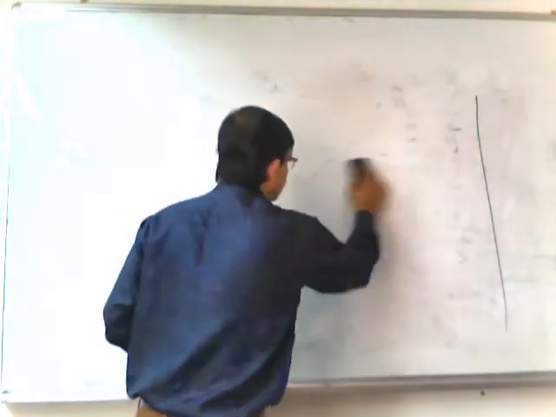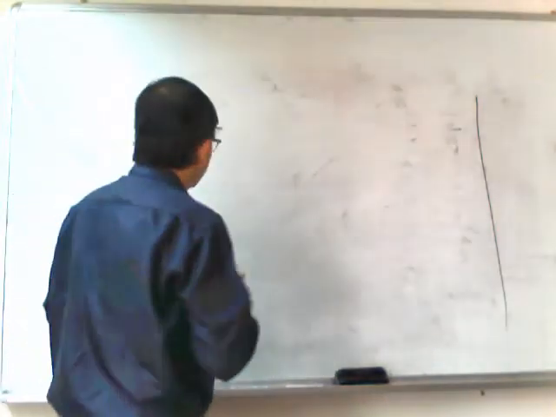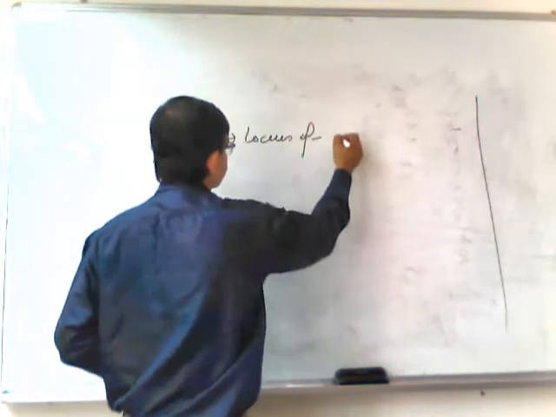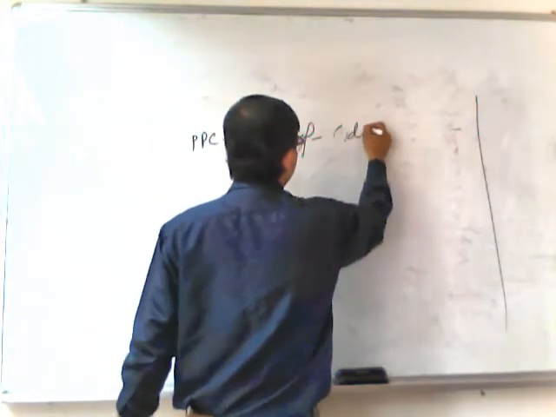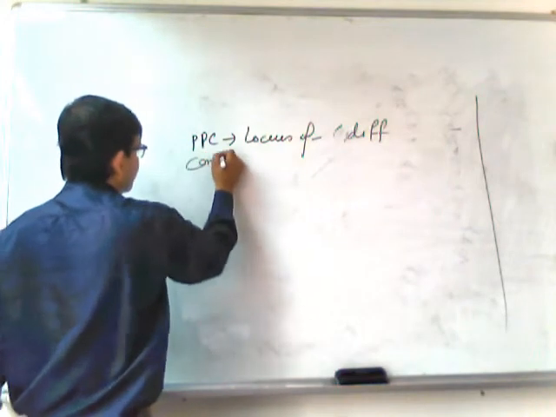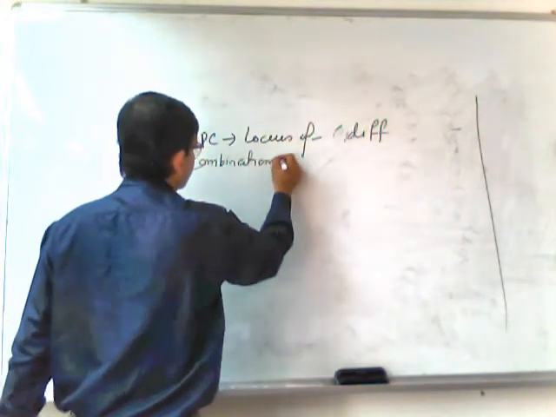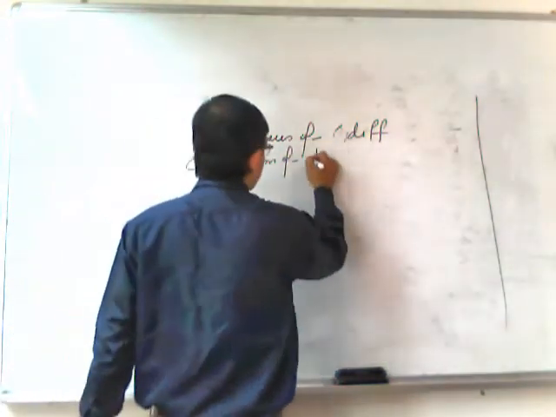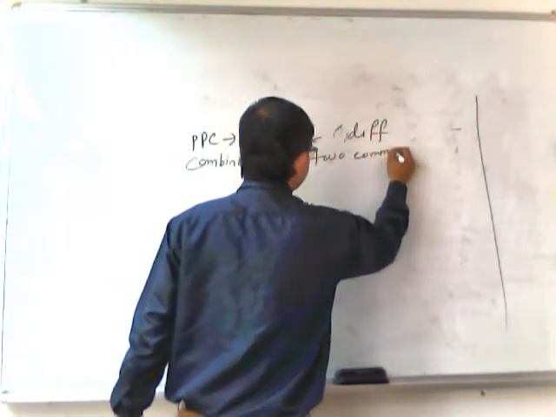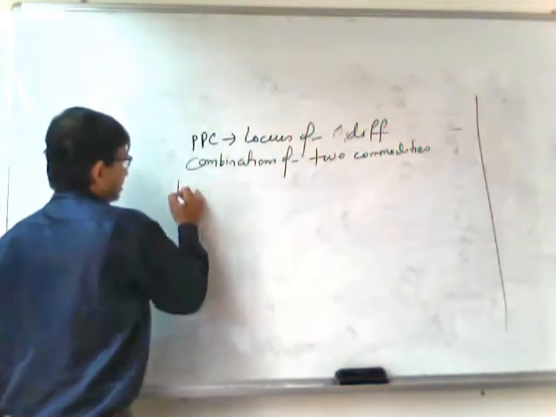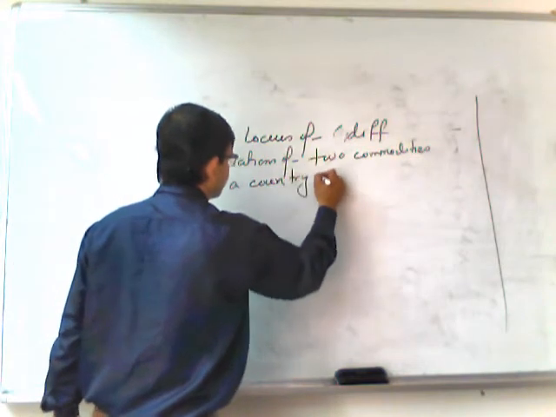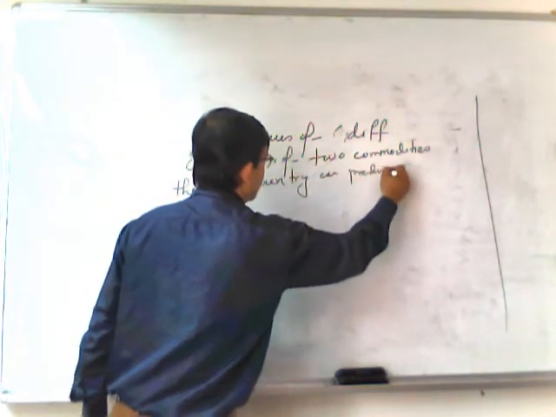Whatever you call it, curve or frontier, the definition is that the production possibilities curve is the locus of different combinations of two commodities, since we are considering a two-commodity space, that a country can produce. Produce under which conditions?